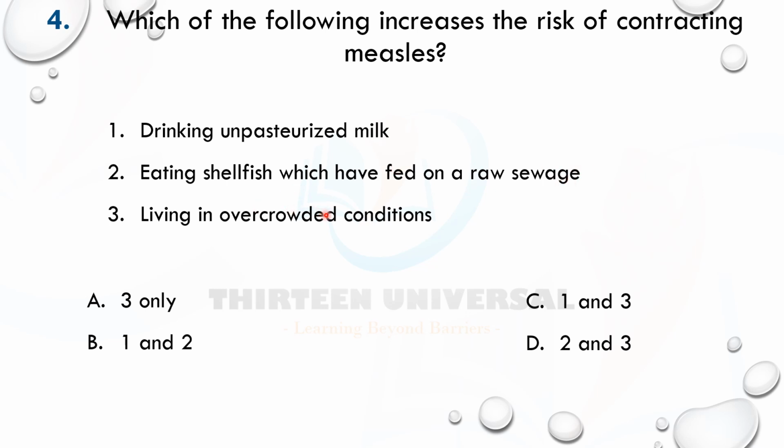Living in overcrowded conditions is for both TB and measles. Measles is an airborne infection; it can also be transmitted through contact and through air droplets. So 3 only.